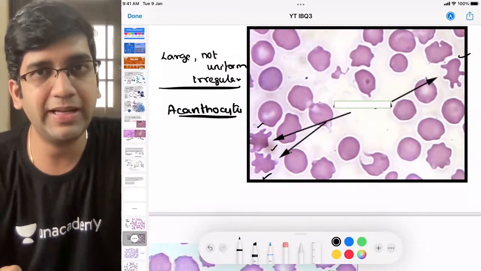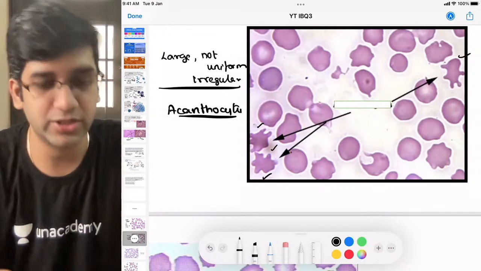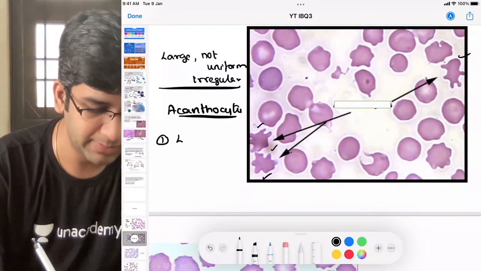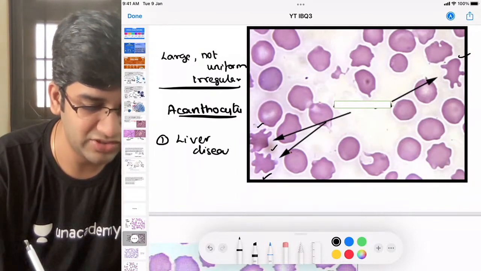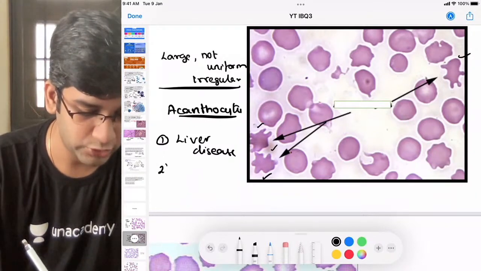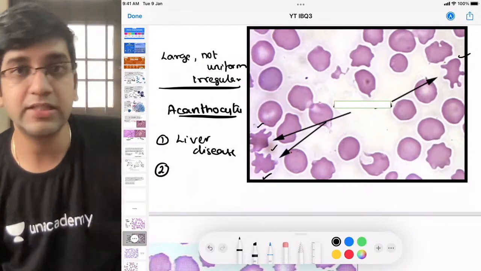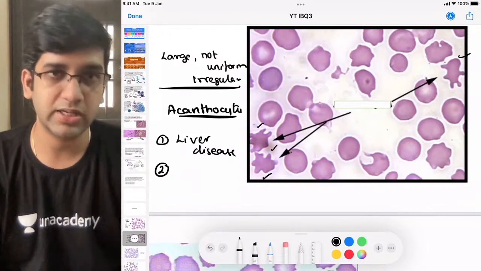So if my phospholipid bilayer is abnormal, something that produces phospholipid is damaged. Lipid production and metabolism happens in my liver. Disease. The first possibility of acanthocyte is liver disease. I'll show you. We'll look at spur cell. This is the other name, spur cell, right? We'll look at both of them, burr and spur, fine.